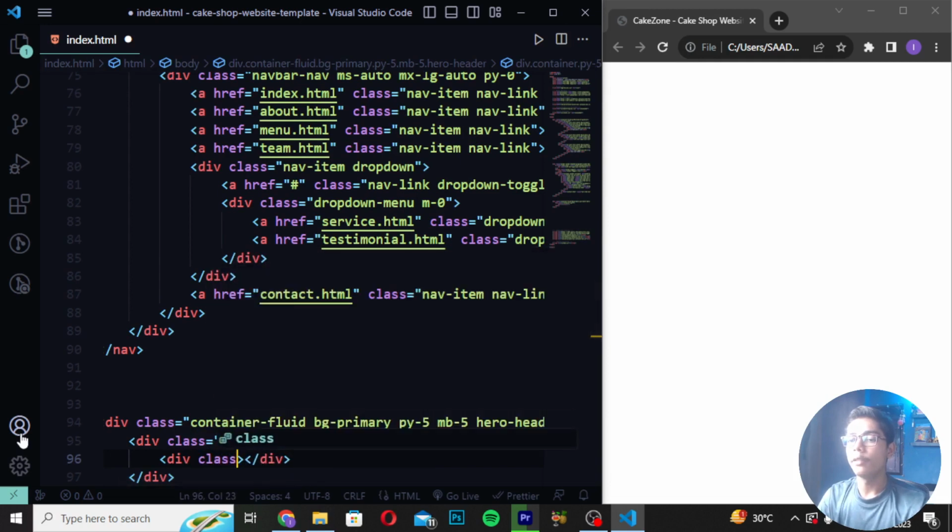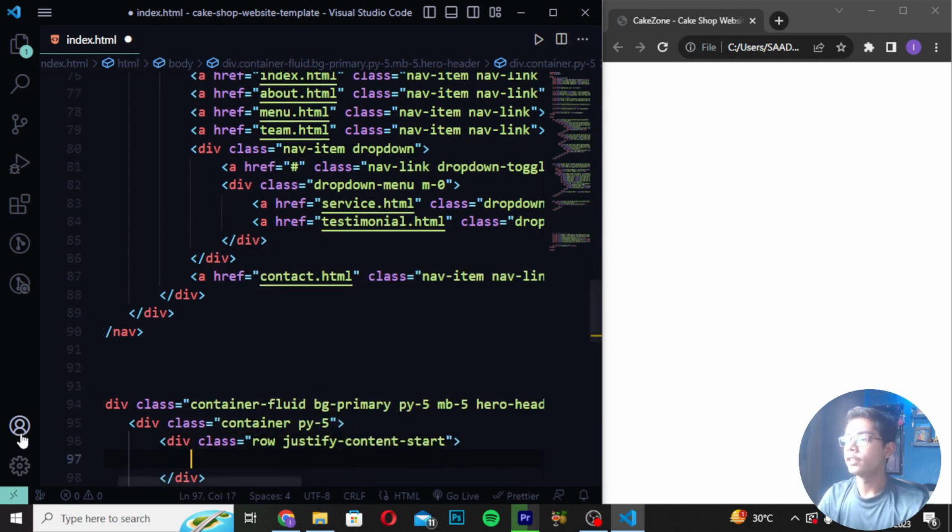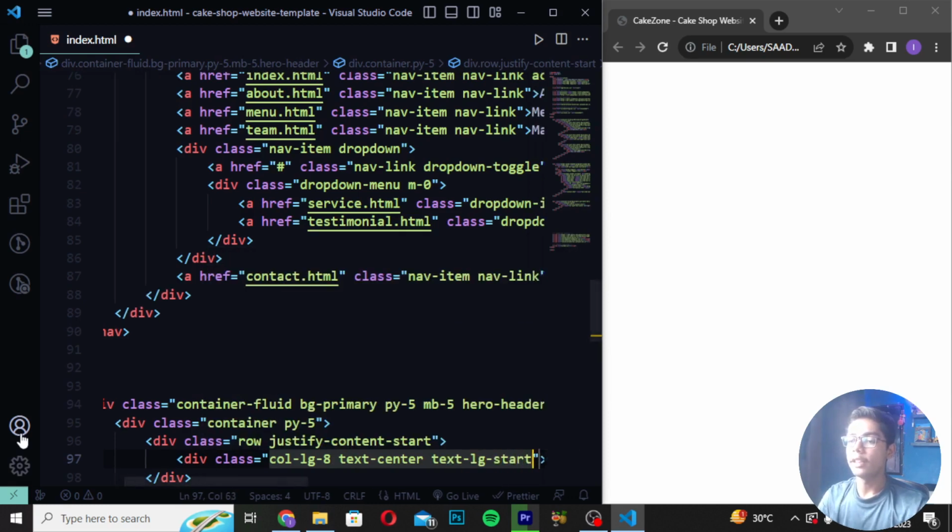Then you have to write here div class row and write here justify content start. Then write here div class col lg 8 and write here text center. Then I will be now writing here text lg start.